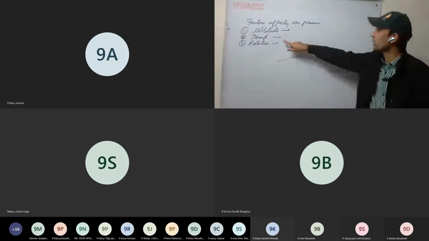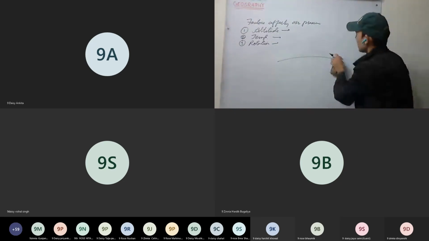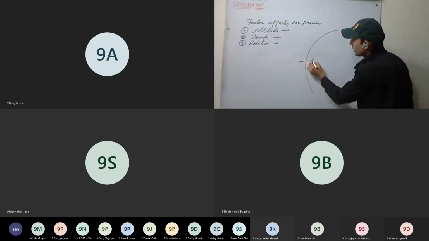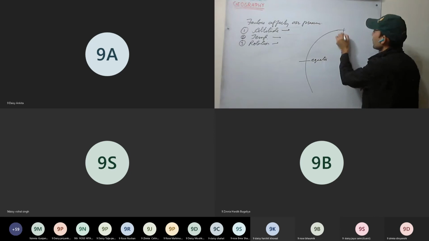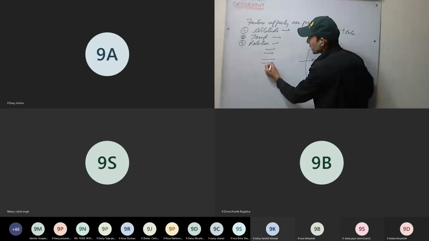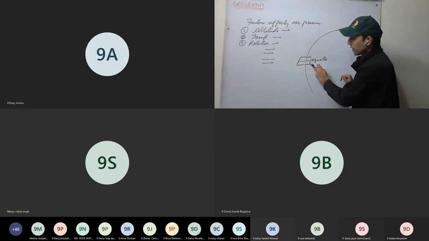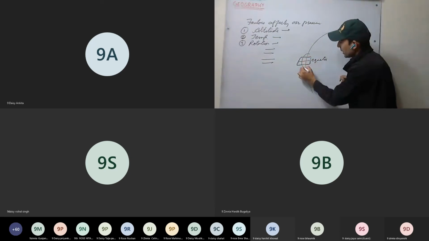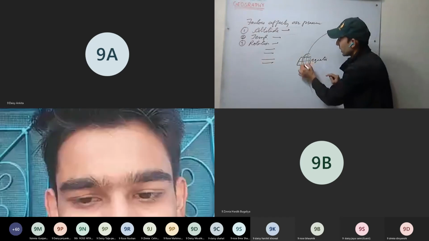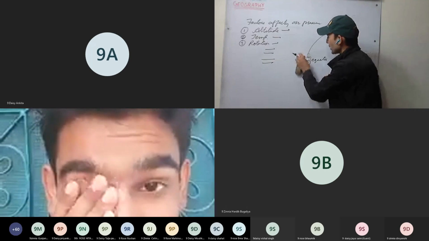Now we'll discuss temperature. Here we have the equator, here we have the pole. Most of the driving force for the winds is solar energy. We have already discussed that mainly the heat is concentrated on the area near the equator, so the air above the equator gets heated. As air gets heated, what happens?